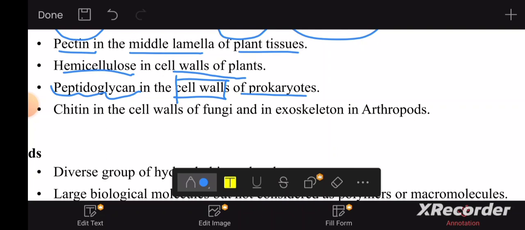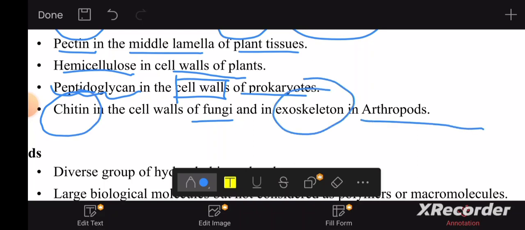They don't have peptidoglycan. So chitin, you can find in the cell walls of fungi and in the exoskeleton of arthropods. We talked about this too. Right.